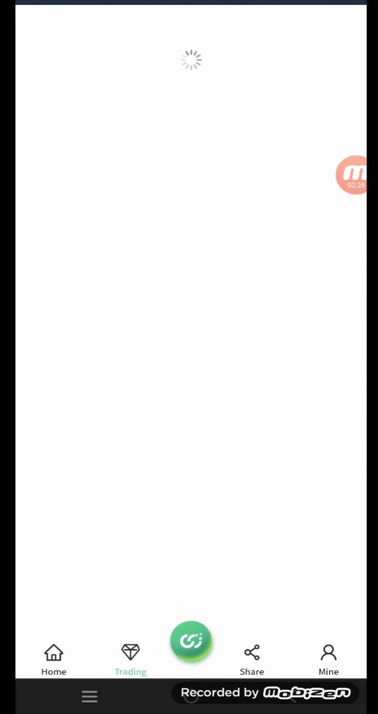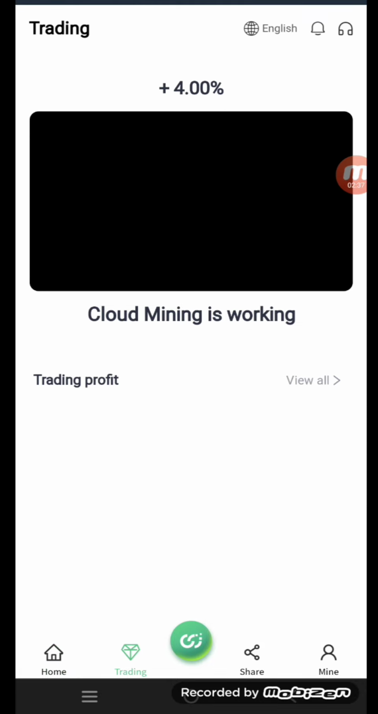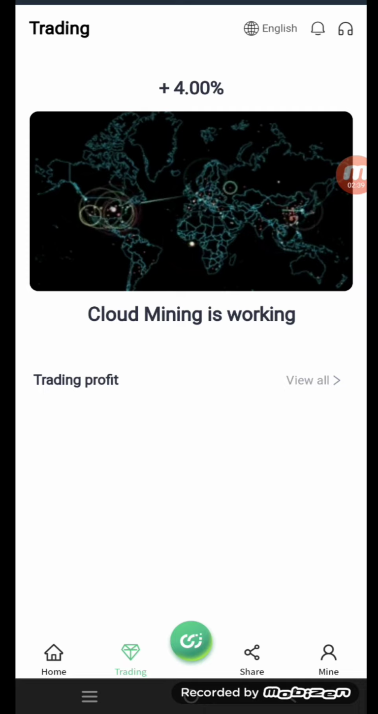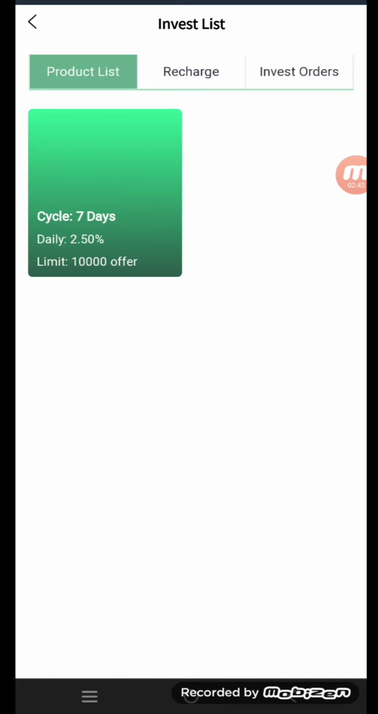Now we are going to trading, and in trading you can see you can get plus 4% daily profit. Cloud mining is working. Click the view all button to get all information about it. Now we are going to invest, and in invest you can see the product list, recharge list and invest order. You can get all the list here when you invest in this website and deposit and withdraw your money.